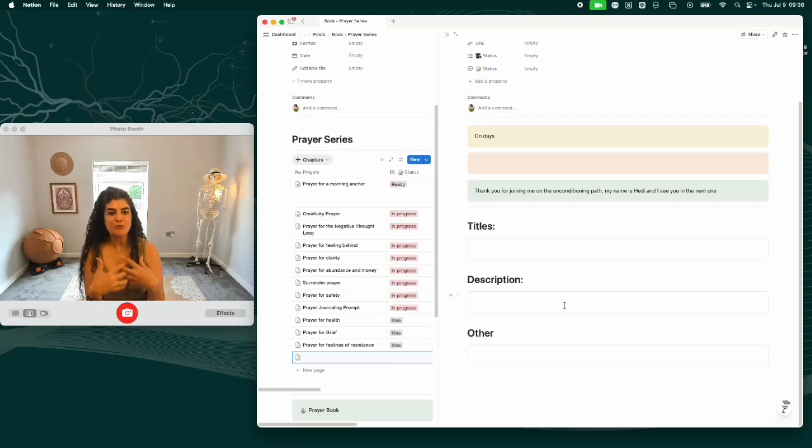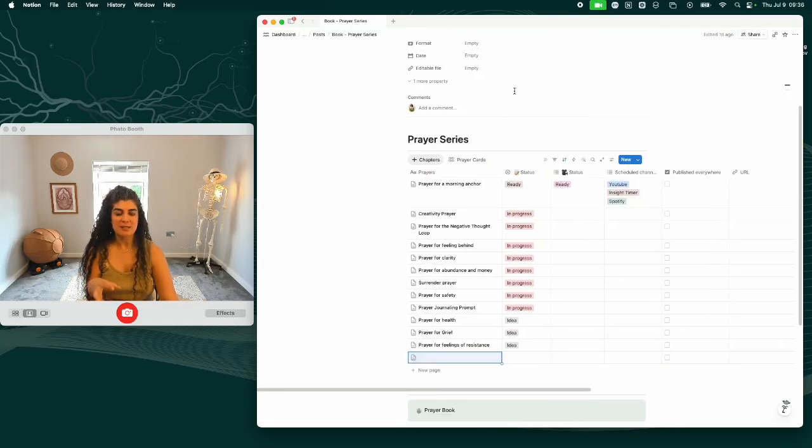So I do feel really supported by this structure because I don't need to constantly dog paddle and find ways to make things look nice. It's already there. And this entire database only took me 10 minutes to create. Obviously, I pay for Notion and I do have access to Notion AI as well.